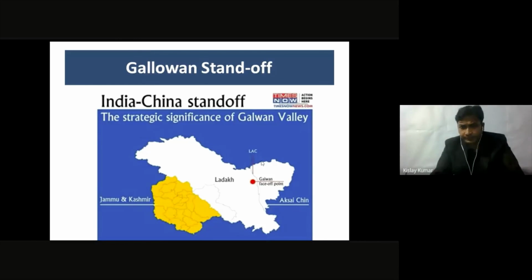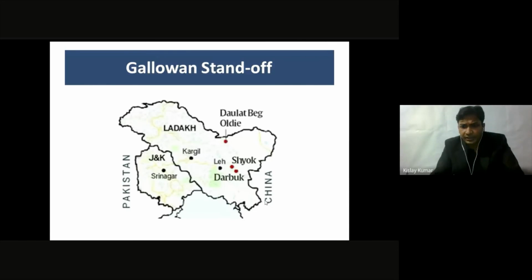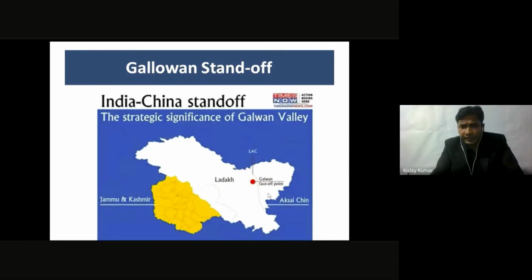As you can see over here, this is Galwan Valley. The red dot which you can see on the map is Galwan Valley. So the Chinese have come from the eastern region to this region, and not only this region, but they are spread around, I think, 200 to 300 kilometers from that region, in the north as well as in the south. So right now they have captured around 1200 square kilometers of Indian land, and India is in talks with China to solve this issue peacefully again, because both countries don't want to go into war at present.